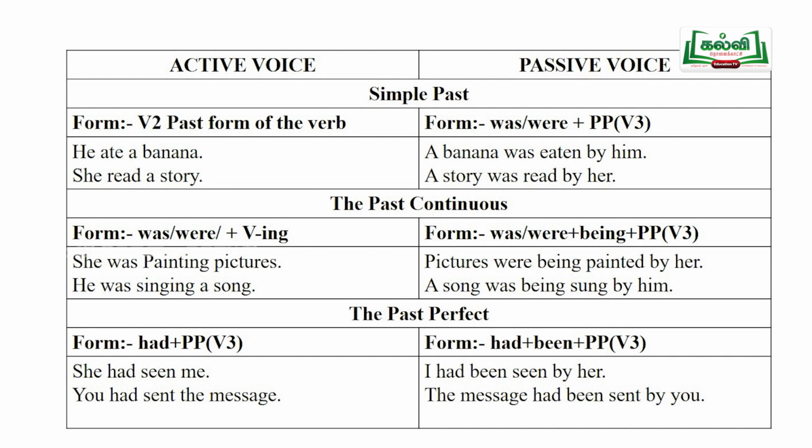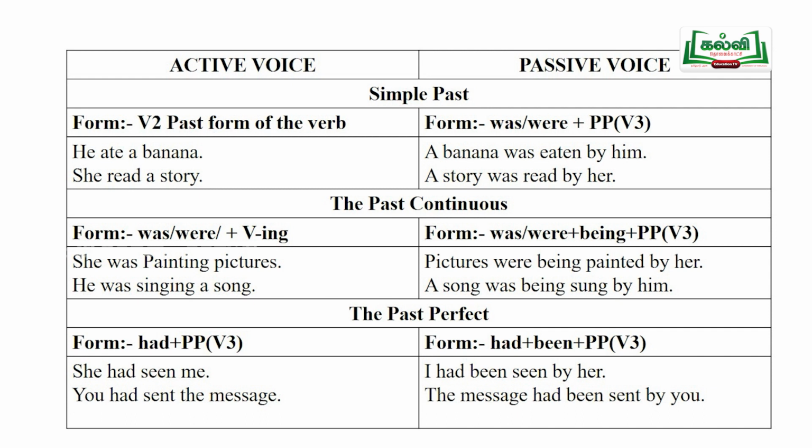And then let us go for the past perfect tense. What is the form of the past perfect tense? Had plus past participle of the verb. Yes, the pattern changed into passive form is had plus been plus past participle of the verb. Yes. Now, I want to give you a sentence. She had seen me.